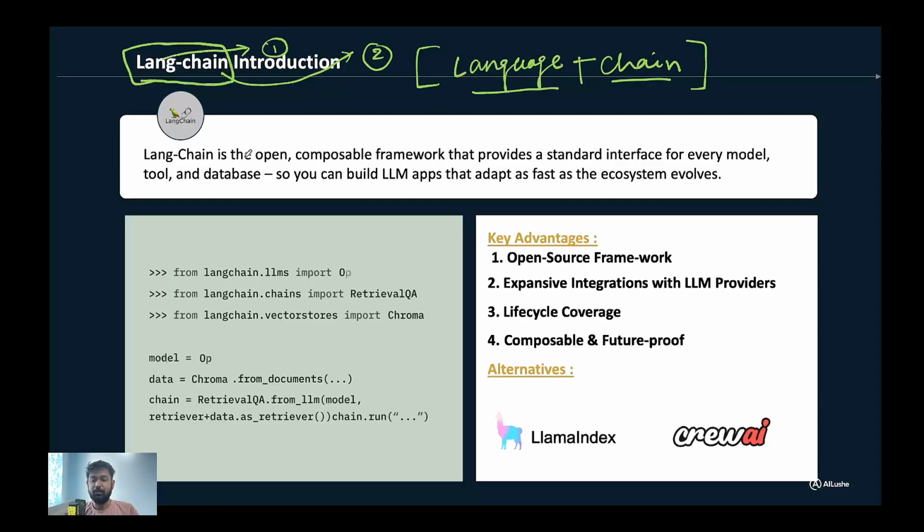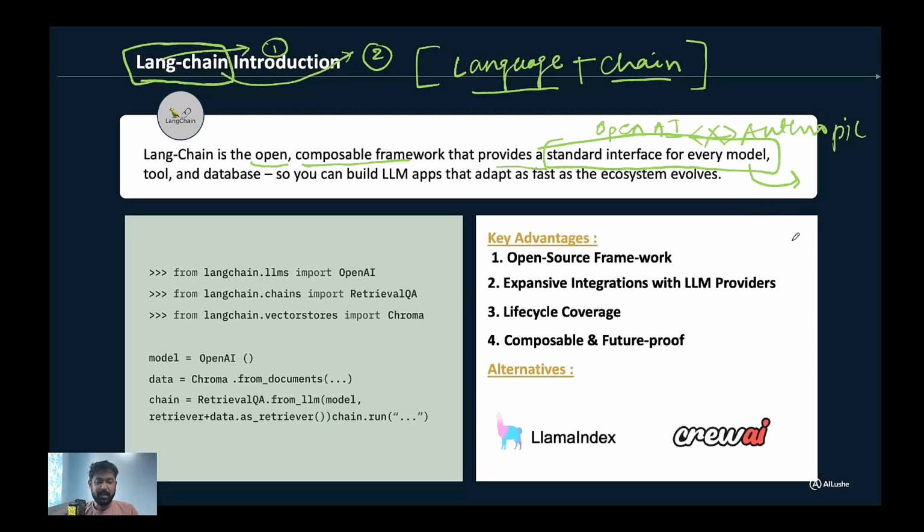Now what is Langchain in definition terms? If I just read this one, Langchain is an open composable framework that provides a standard interface. Now note this part, standard interface for every model. So you've seen in the last slide what the problem was: those two, OpenAI and Anthropic, were not similar in terms of the way of calling. It was very difficult if you wanted to switch from one to another, right? And that's where Langchain came with the solution.